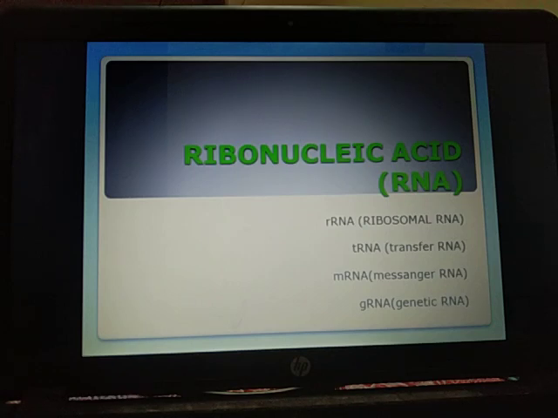A strand of RNA contains 70 to 12,000 ribonucleotides. At places, it may appear partially double-stranded due to folding of the single strand. Four types of ribonucleotide occur in RNA: adenosine monophosphate, guanosine monophosphate, uridine monophosphate, and cytidine monophosphate. A ribonucleotide is formed of ribose sugar, phosphoric acid, and a nitrogen base. The four nitrogen bases present in RNA are adenine and guanine, which are purines, then cytosine and uracil, which are pyrimidines.